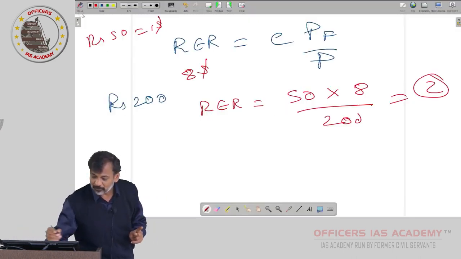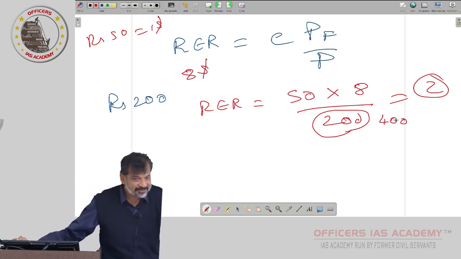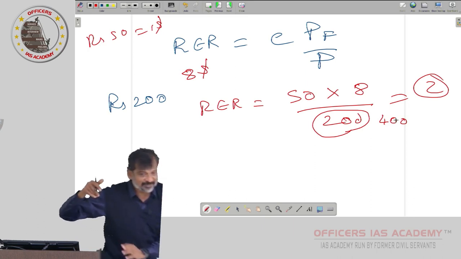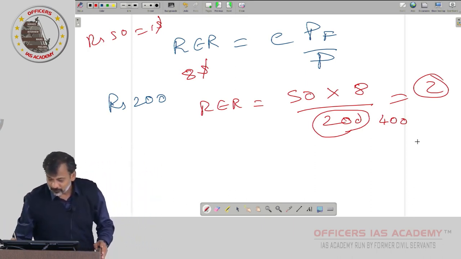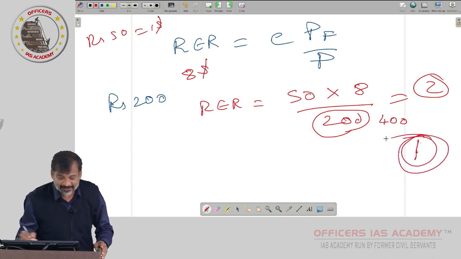domestic inflation means 200 becomes, let us assume 400. Beer price in India has become 400 when compared to other countries, means US it is remaining $8, that is what they are saying. So what is the real exchange rate now? 1. Yes or no? Real exchange rate with respect to US is 1.